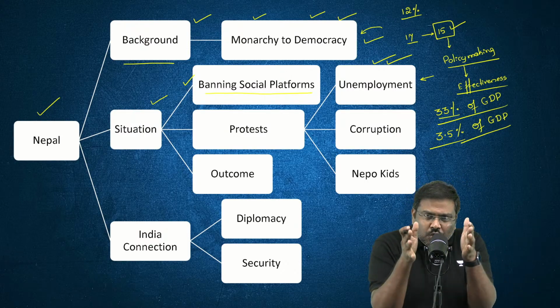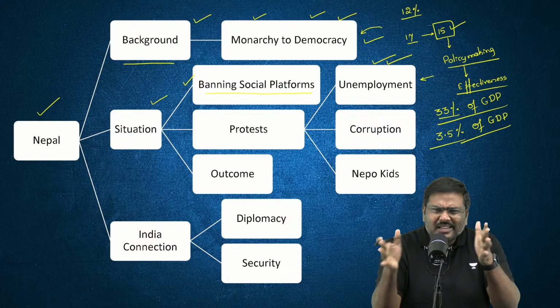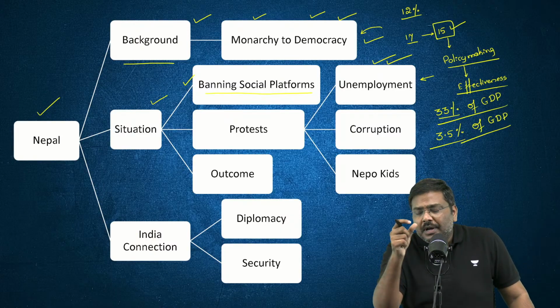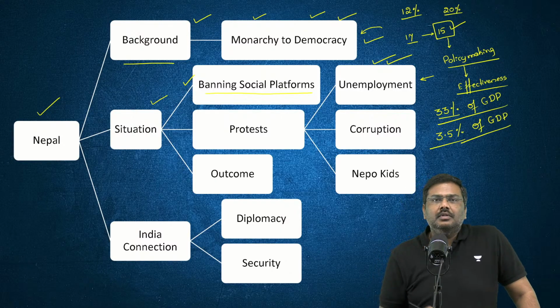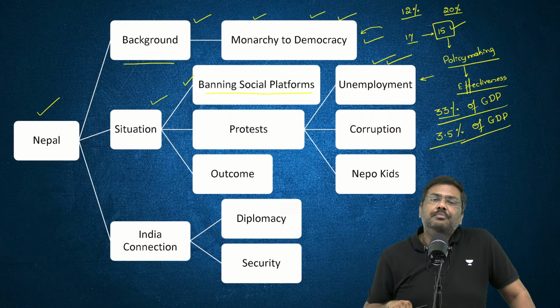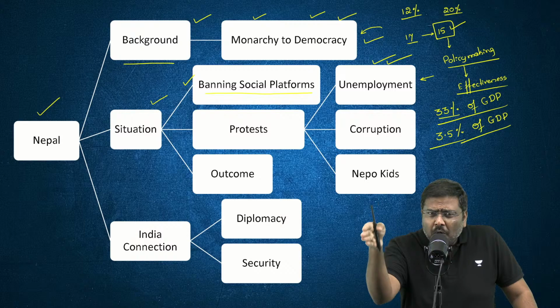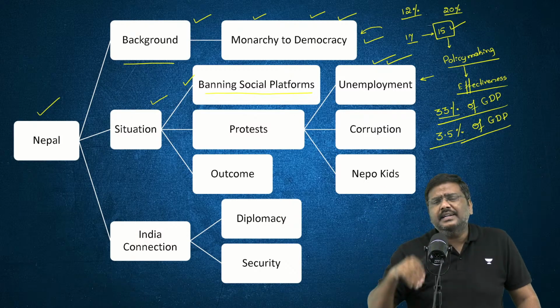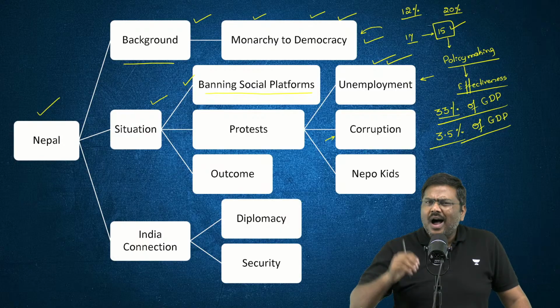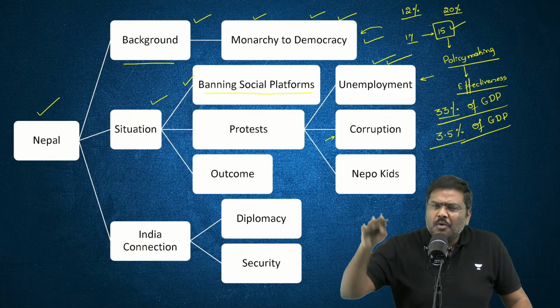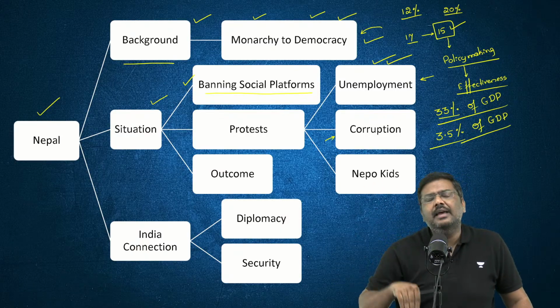But when you look at the youth population, that is in the range of 30 years, the unemployment rate is more than 20%. This is a massive unemployment rate which is affecting the youth population present in Nepal. In addition to this, there is also criticism of a high amount of corruption amongst government officials in Nepal.